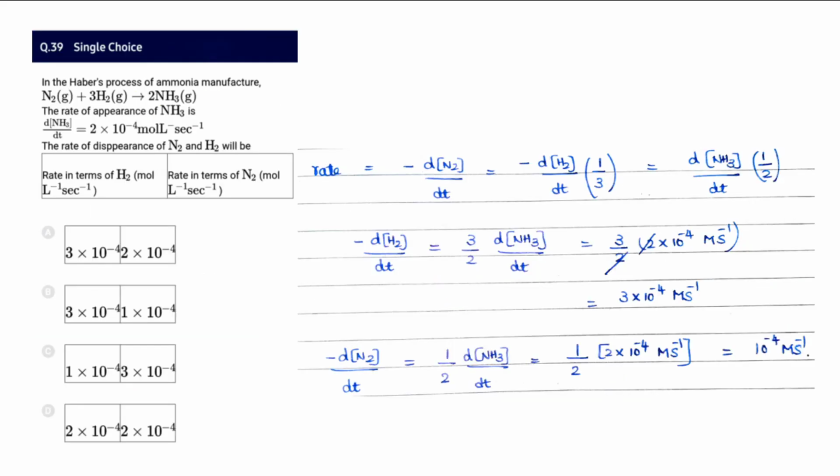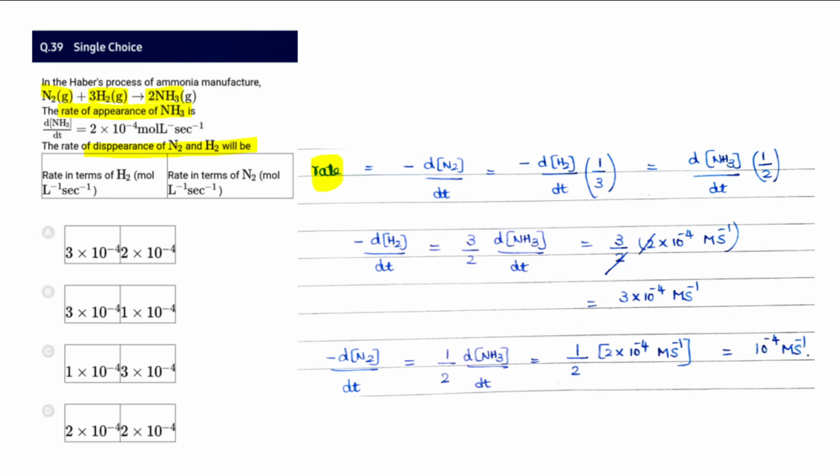And 39, in the Haber process, the rate of appearance of ammonia is given. The rate of disappearance of N2 and H2 is asked for. So the rate law expression can be written as: when N2 is disappearing, 3 times hydrogen is disappearing, and 2 times ammonia is appearing.